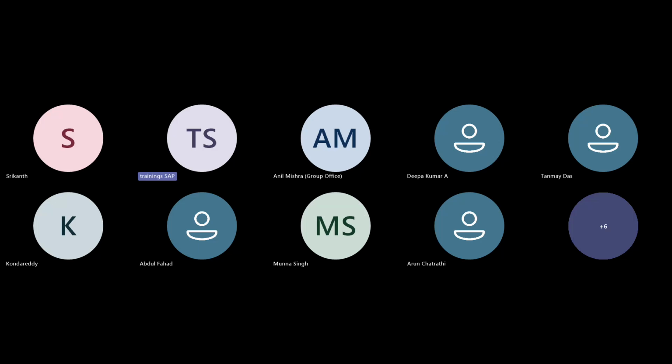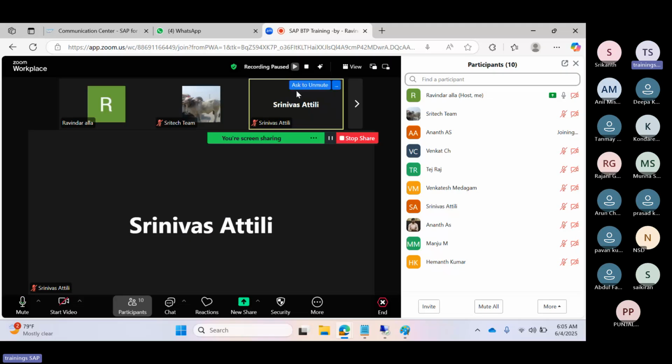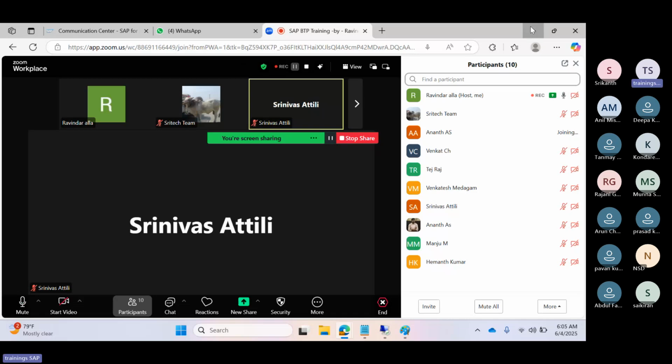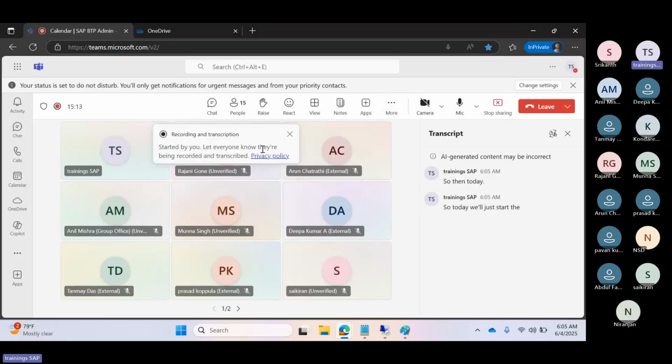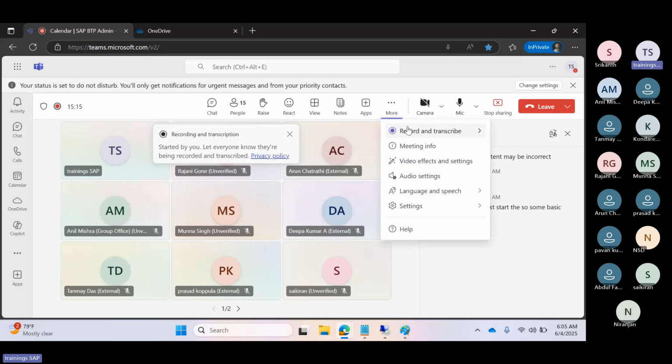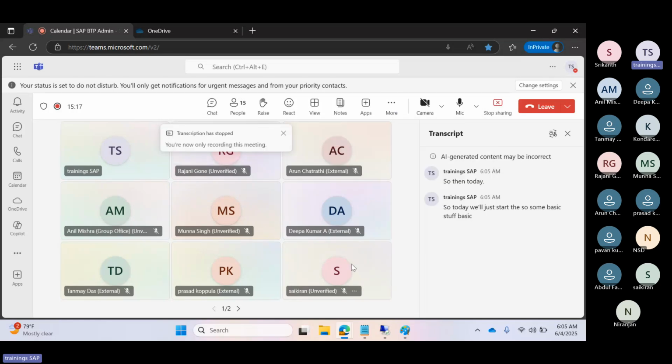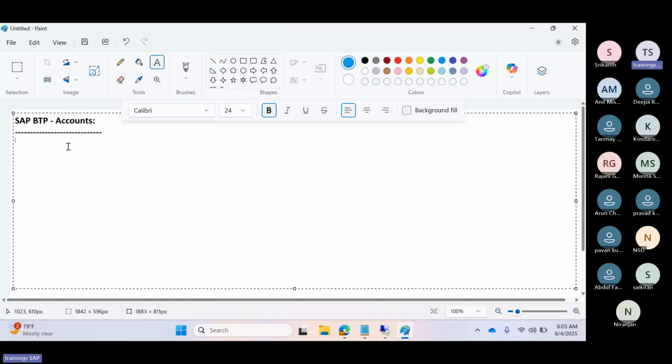Okay, so today we'll just start some basic stuff, basic information about the BTP. Normally we know what is BTP. During the demo section, we discussed what is BTP.